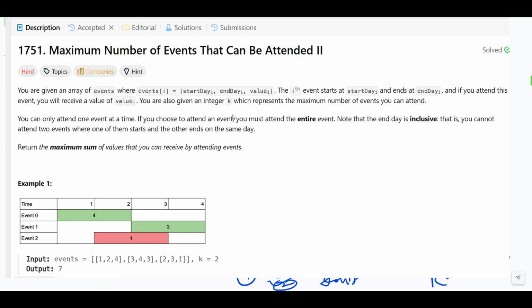Each gig has a fixed start and end date, and they pay you a certain amount once you finish the project.